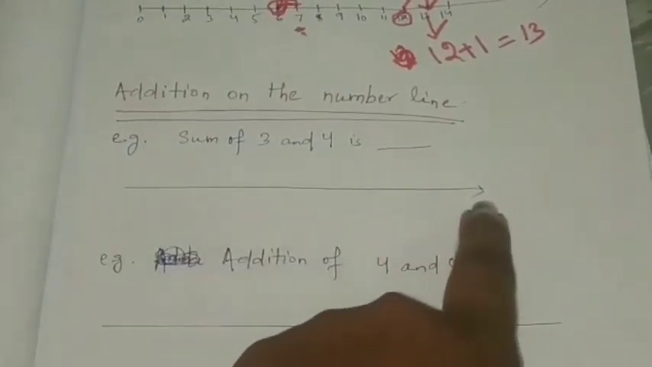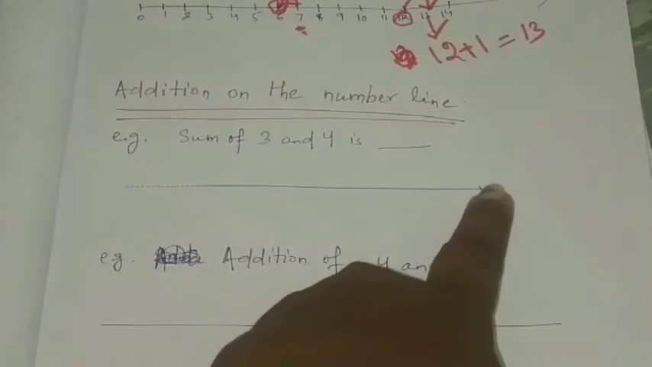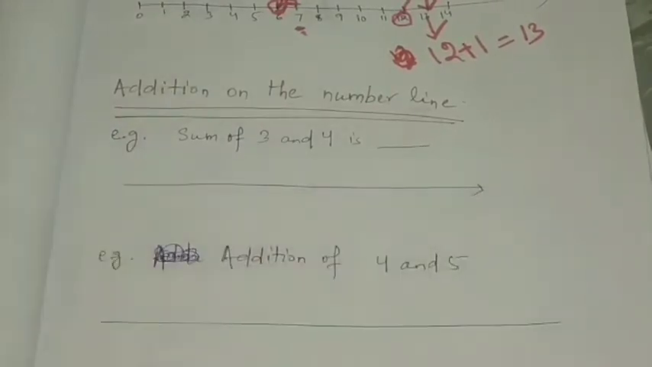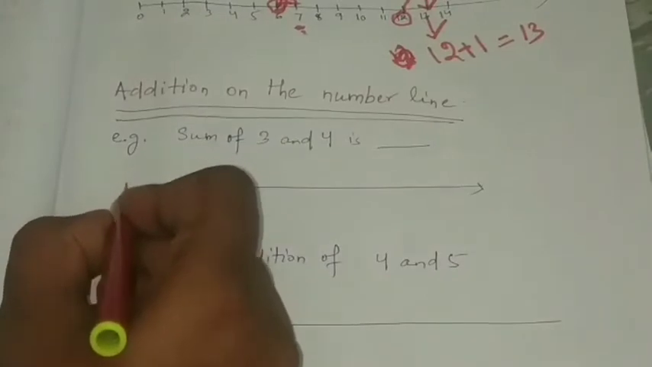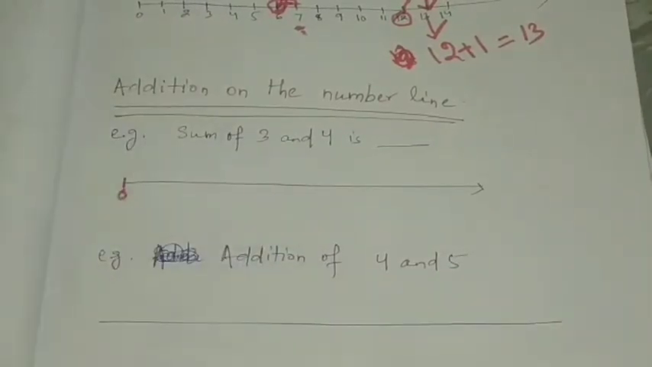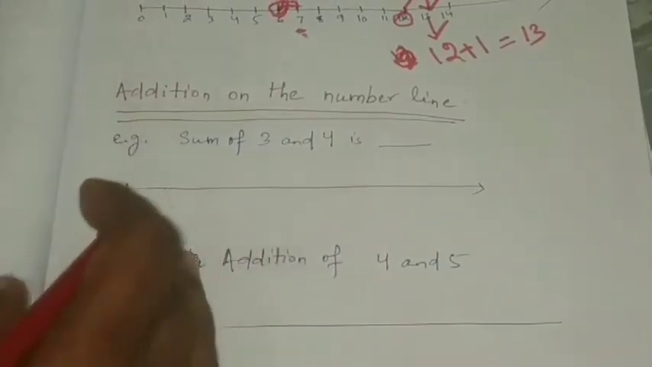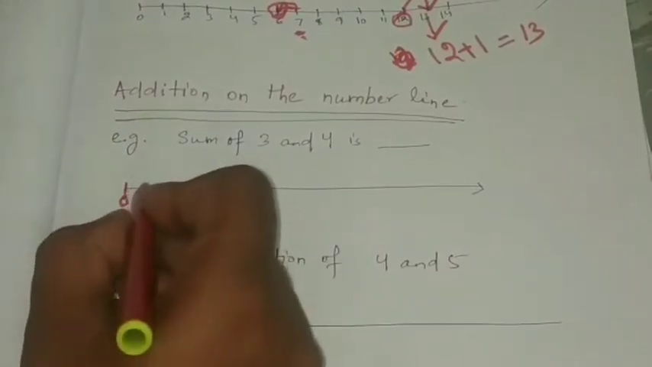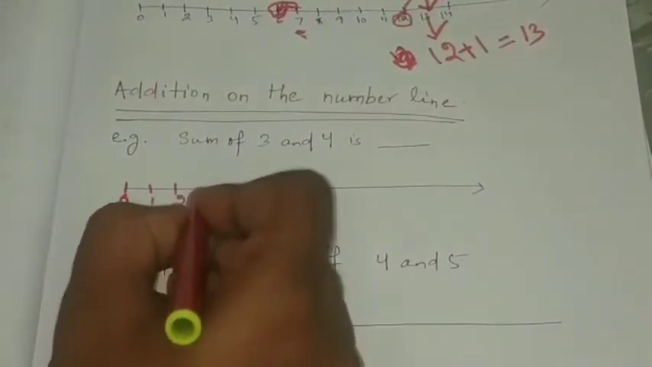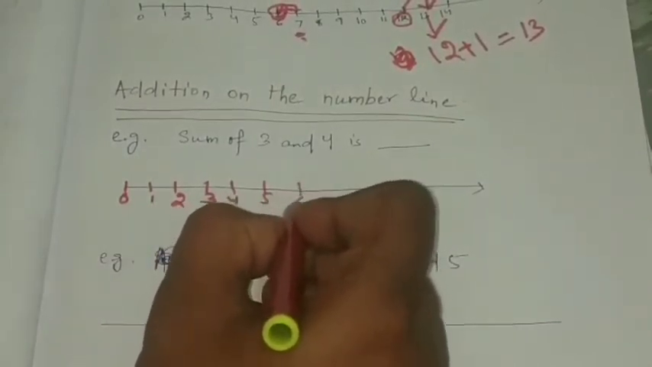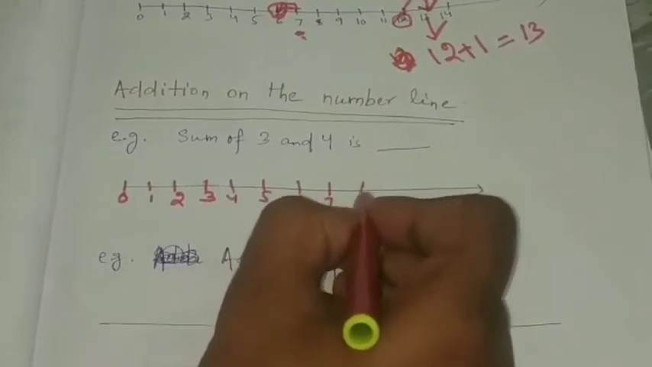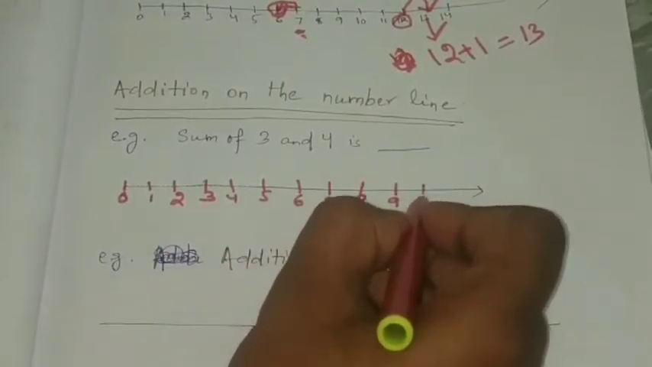I had made an arrow mark or made a line and put an arrow mark here. Okay. So this is the line. Like that you have to make a line, and what will you do next? You will start here from 0. Next, at equal distance you will write 1, 2, 3, 4, 5, 6, 7, 8, 9, 10, 11.